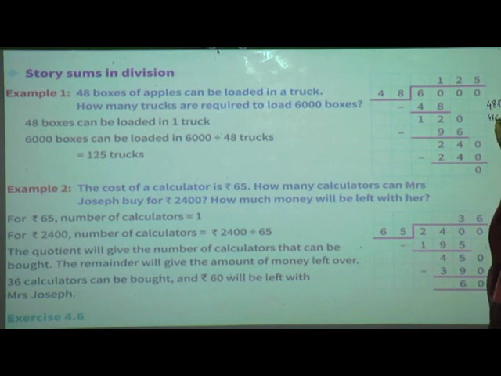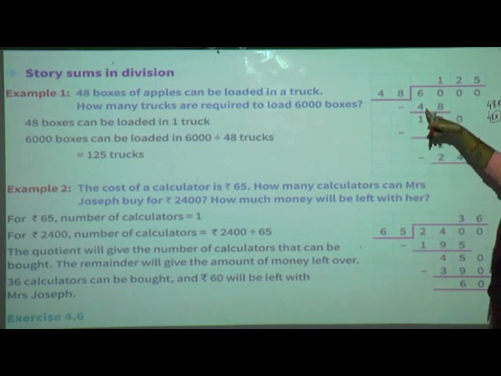You will see whether 60 is there in the 48 table or not. Now see, 48 twos: 2 eights are 16, 2 fours are 8, 8 plus 1 is 9, so 96. That is a greater number, so we have to go with 48 only. So 48 ones are 48.